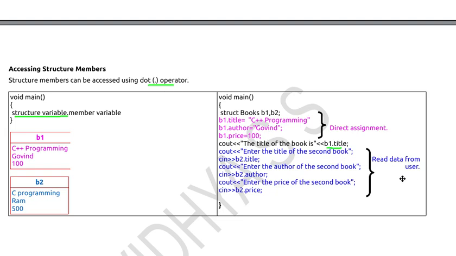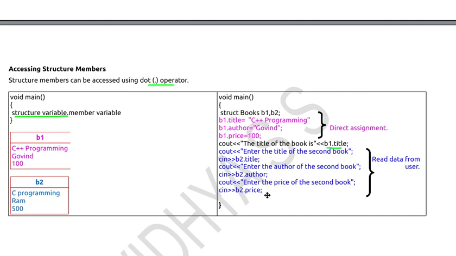So say I need to read data from the user. Suppose I want to read the second book's details from the user. So with cout, I first ask the user to enter the details of the book, right? Cout, enter the title of the second book. Then the user will enter the title, and that title I have to store in variable b2. So cin b2 dot title. Then I prompt the user to enter the author of the second book, the user will enter the author, then cin, that will be stored in b2 dot author. Then enter the price of the second book, that will be stored in b2 dot price.